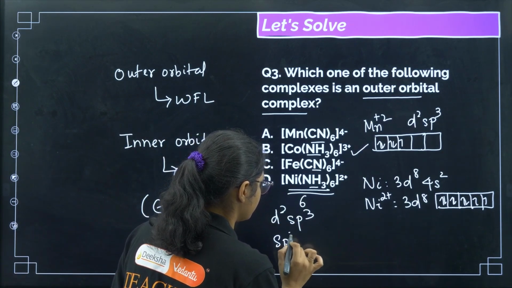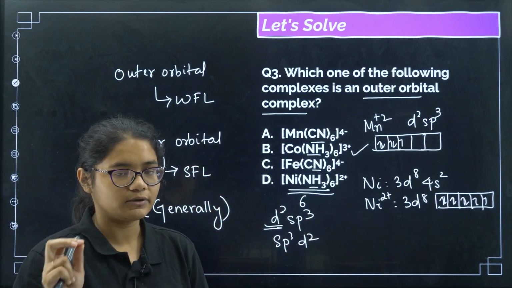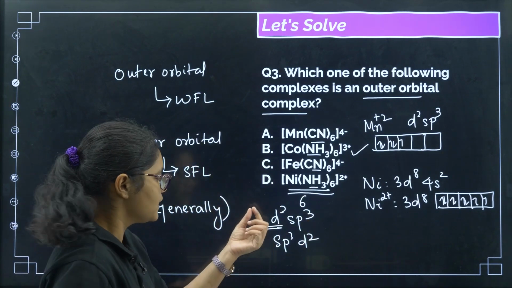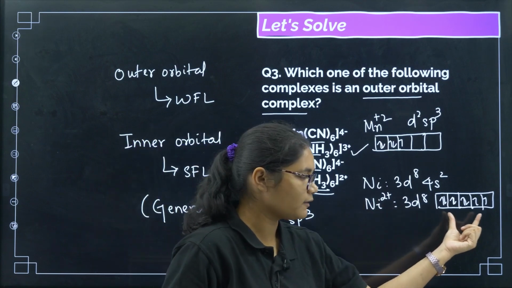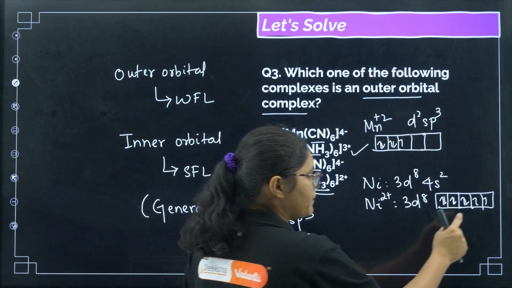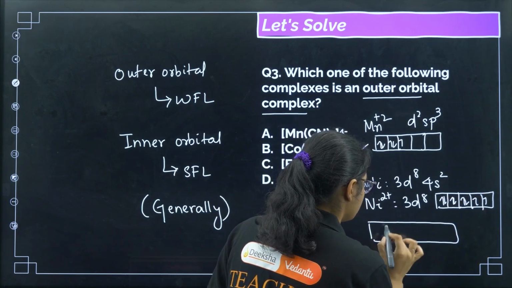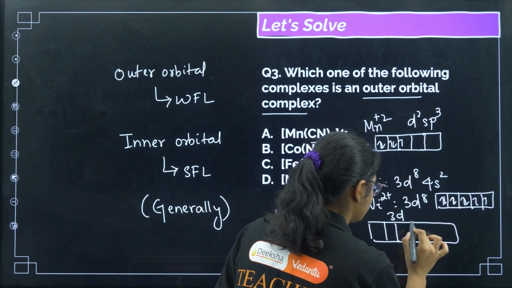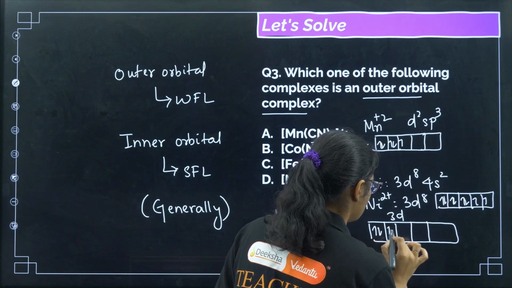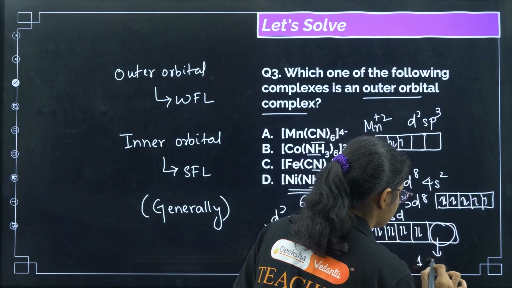sp3d2. That means if we are using inner d orbital, we need 2 empty orbitals from the inner d orbital, right? If we are using the 3d orbital, then we need 2 empty orbitals in this one. But if I do pairing here, then what will I get? 3d 1, 2, 3, 4, 5, so if I do pairing, I will be left with only 1 empty orbital,